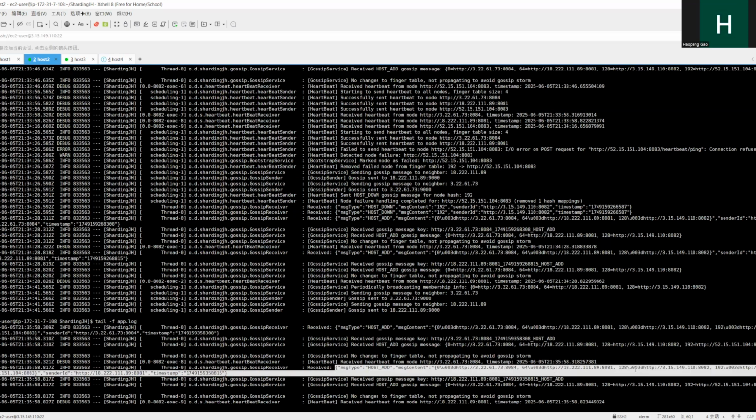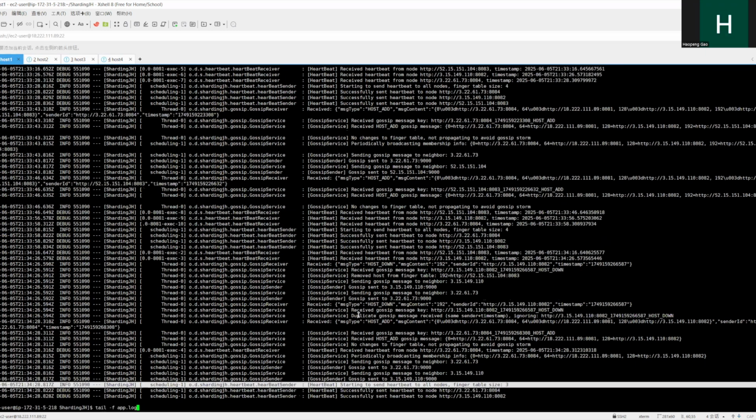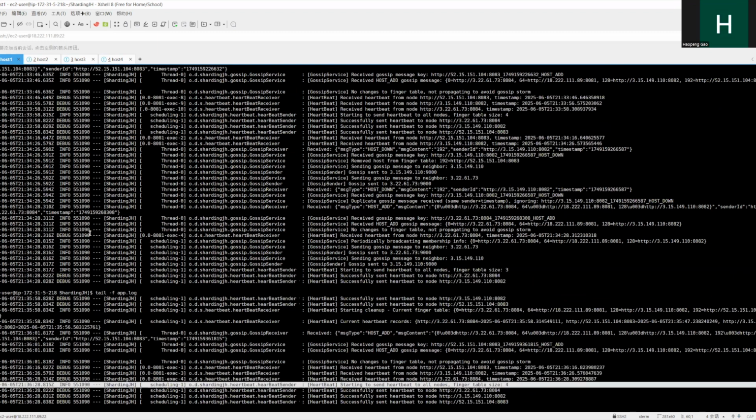You receive a host add, and it's added to the finger table. The size has changed.